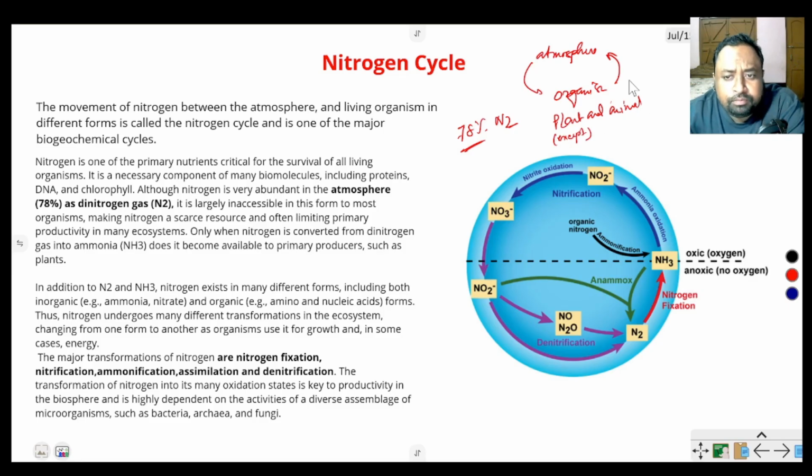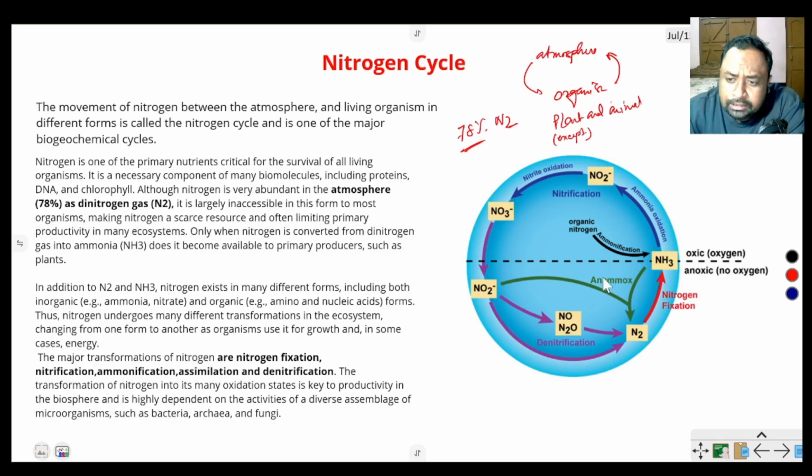accept it from the atmosphere. Although the atmosphere has 78% nitrogen, plants and animals cannot absorb that nitrogen, though nitrogen is the structural and functional unit of the human body or of an organism's body. So nitrogen is essential for this process.